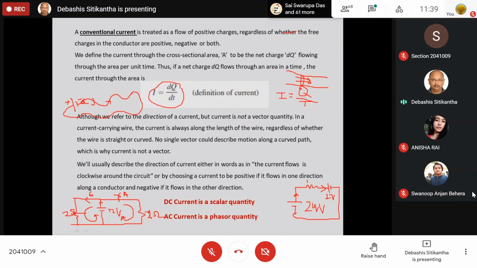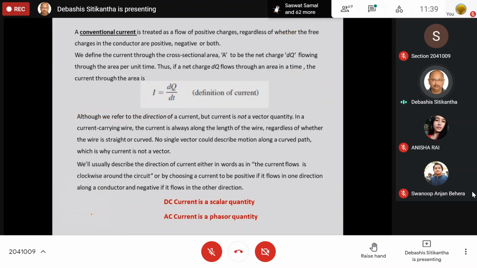Number two, in a network or a circuit, whether the current is moving in clockwise direction or anti-clockwise direction. So in these cases, we make use of this direction, but by itself, the current is not going to have any direction. If it is not going to have any direction, then how can we define this current? So remember that your DC current is a scalar quantity. That means it will have a magnitude, but it will not have any direction.